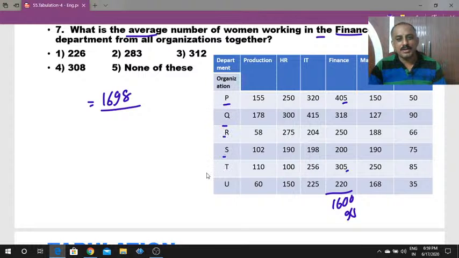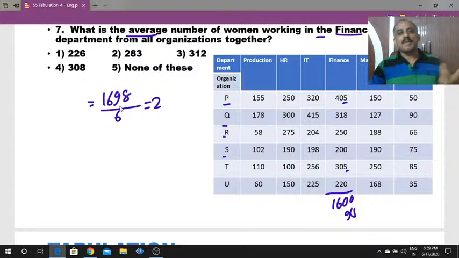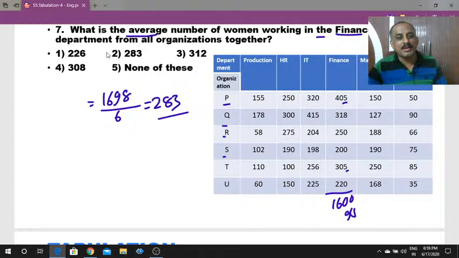6 organizations. 1698 by 6. Very simple. What is the average? Sum of observations by number of observations. 1698 by 6. 6 twos are 12, 3. 6 times 4 is 24, 6 times 8 is 48, 6 times 3 is 18. So what is the average number of employees? 283. So the average number of employees in the finance department is 283. Very simple.